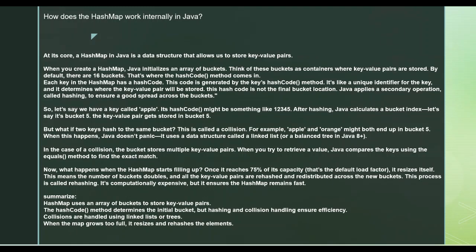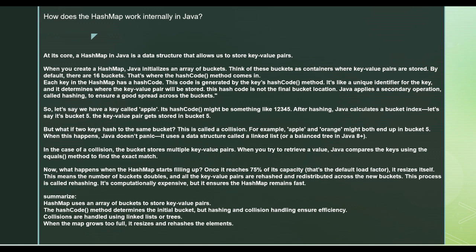Now, you all know HashMap is a data structure in Java which is used to store values in key and value pairs. When you try to create a HashMap, it basically creates an array of buckets. You can think of a bucket as a container, nothing else, which will store the key and value. By default, 16 buckets are created in a HashMap.